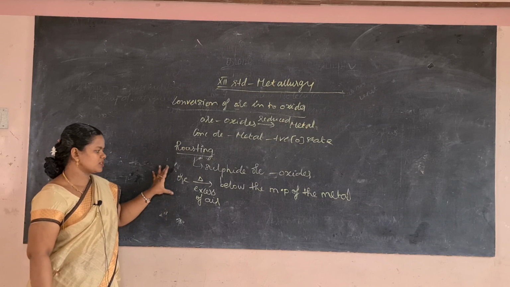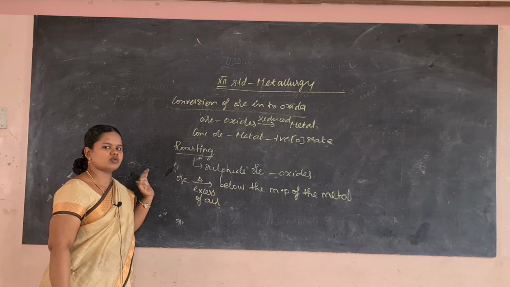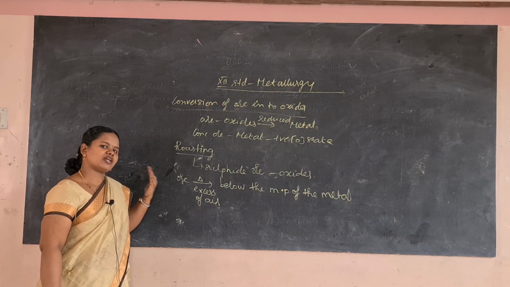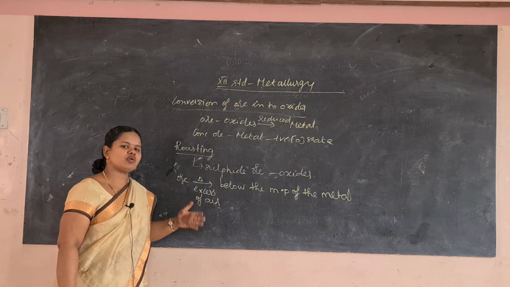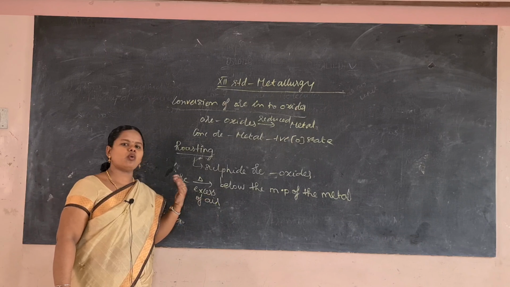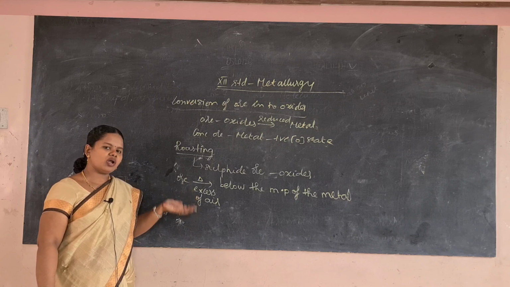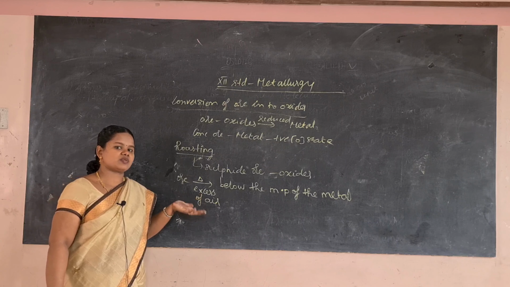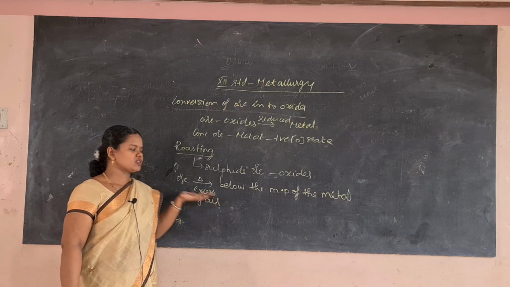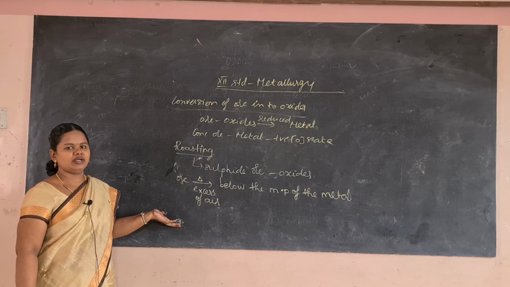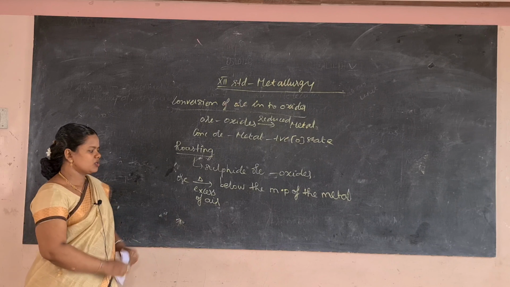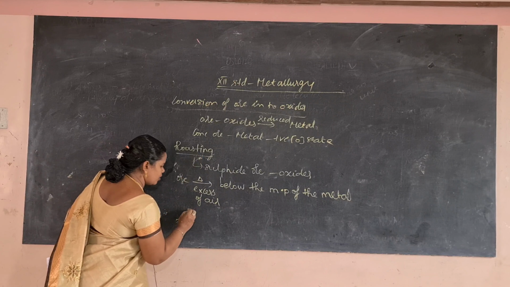And what happens during this roasting? First, when you heat, the moisture will be removed as vapor. Then if any volatile impurities are present, the volatile impurities will be removed as their corresponding volatile oxides. All that we are going to learn in this topic. Here it is particularly applicable for sulfide ore.